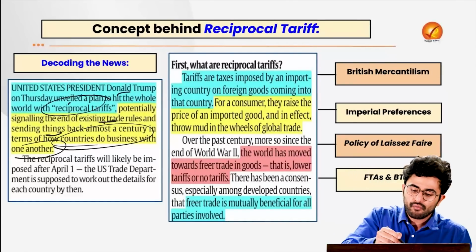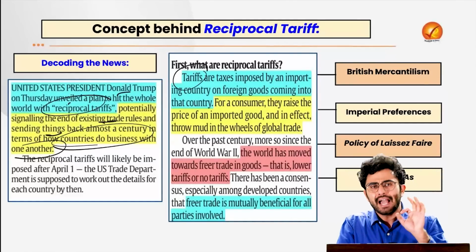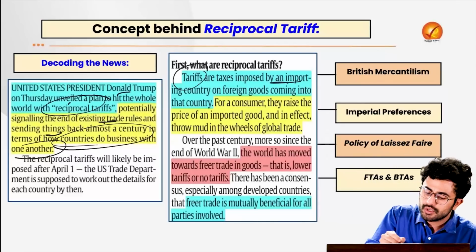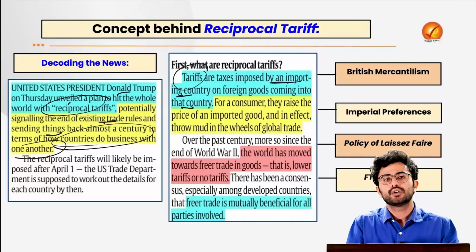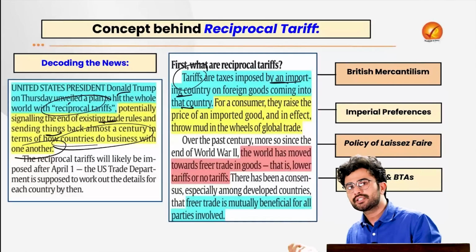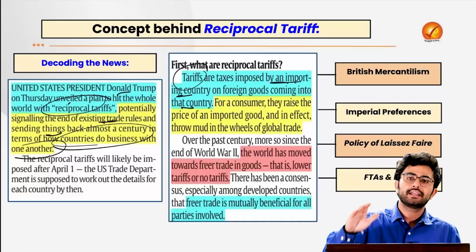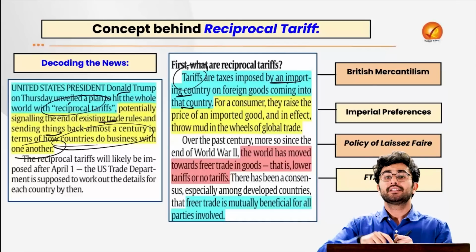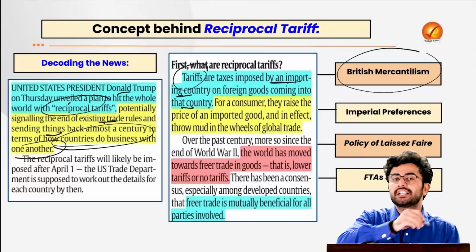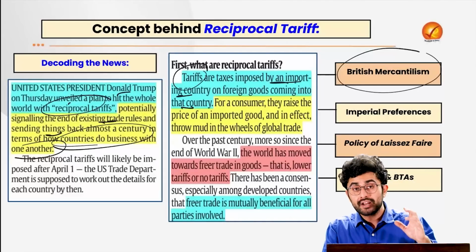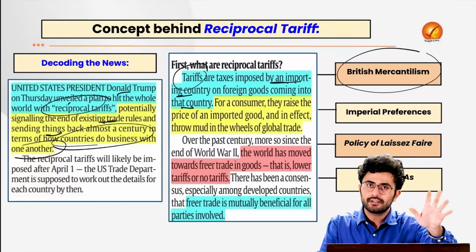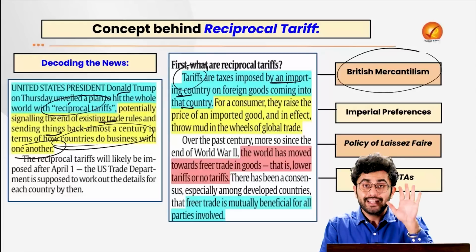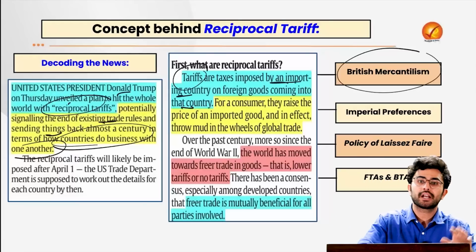Let's try to understand what this concept of tariff is. Tariffs are taxes imposed by an importing country on foreign goods coming into the country. For example, if I want to promote my indigenous industry, I will put a tariff on products coming from outside. This was exactly the concept of British mercantilism. There was a time when India was producing 25% of the GDP of the world, at the start of the 18th century. Indian products were flooding the British markets.